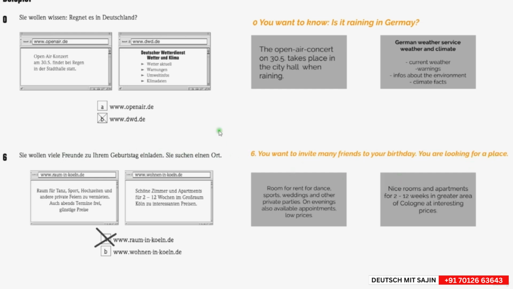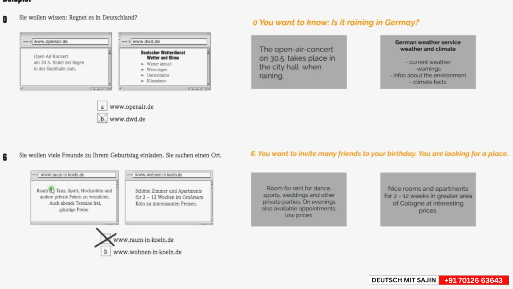You are looking for a place. So der Geburtstag means the birthday. Und der Ort can be like a place for celebrating here. So let us have a look at the websites on what is written here. "Raum für Tanz, Sport, Hochzeiten, andere private Feiern zu vermieten." So, room for rent for dance, sports, weddings, and other private parties.